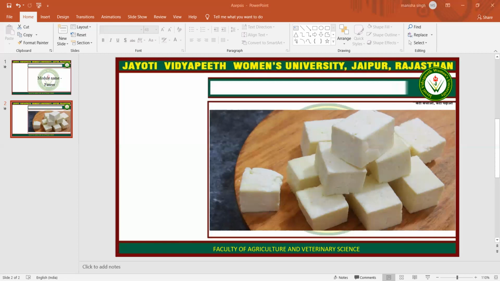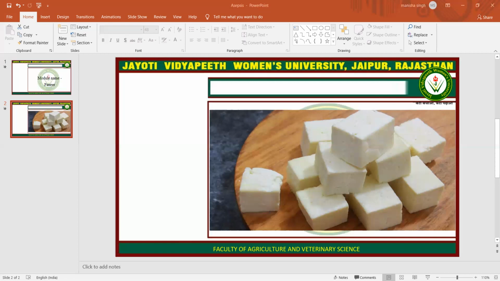It shall not contain more than 70% moisture, and milk fat content shall not be less than 50% of the dry matter. Milk solids may also be used in the preparation of paneer. Low fat paneer shall contain not more than 70% moisture and not more than 15% milk fat on dry matter basis.